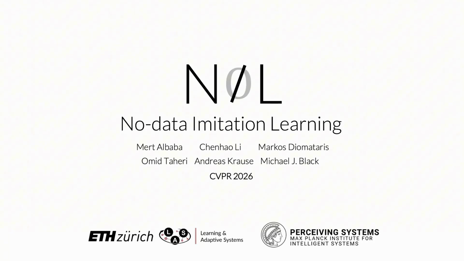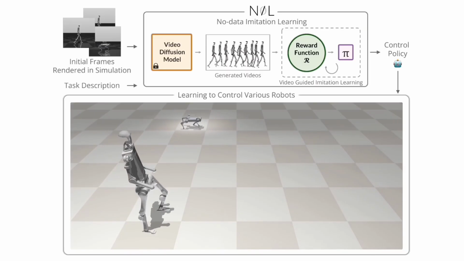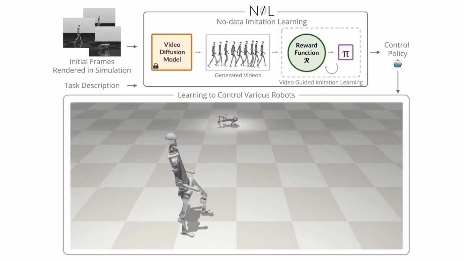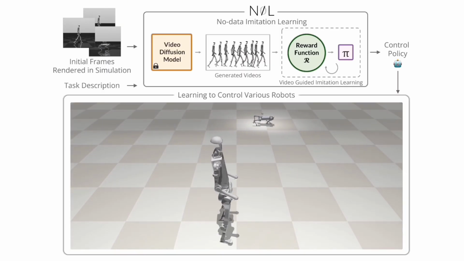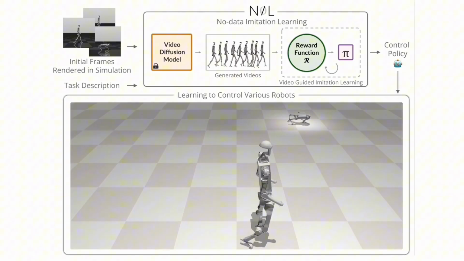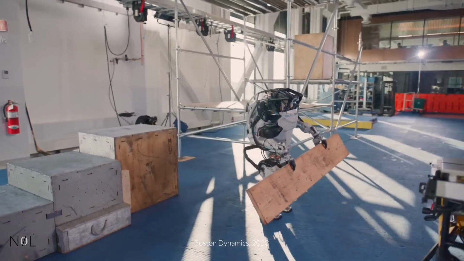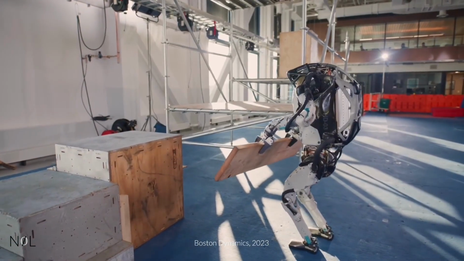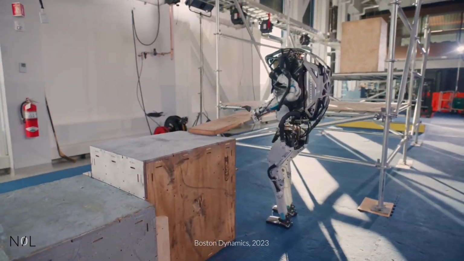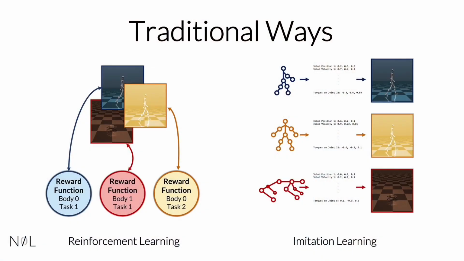We introduce NIL, which stands for No Data Imitation Learning, the first imitation learning framework that learns whole-body control policies without curated data. NIL leverages recent video diffusion models to generate reference videos and learns 3D motor skills directly from them. Acquiring physically plausible motor skills across diverse embodiments is critical for robotics and character simulation. Yet, achieving this has always been a major challenge.